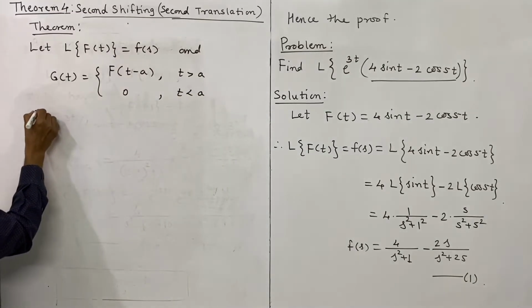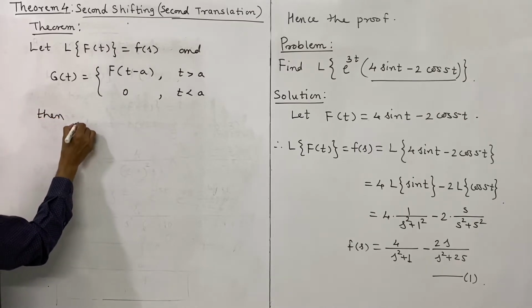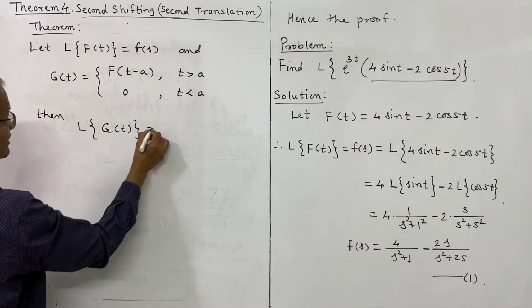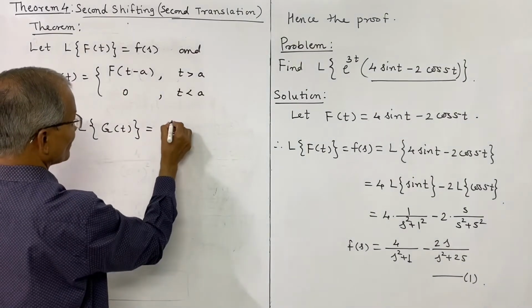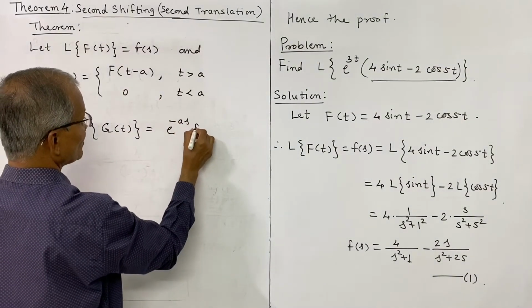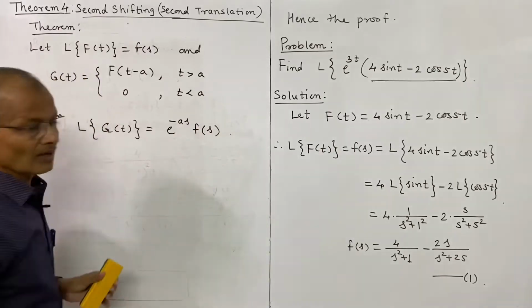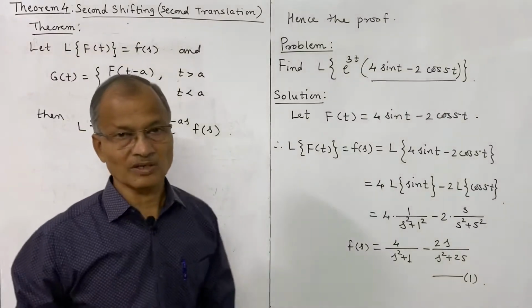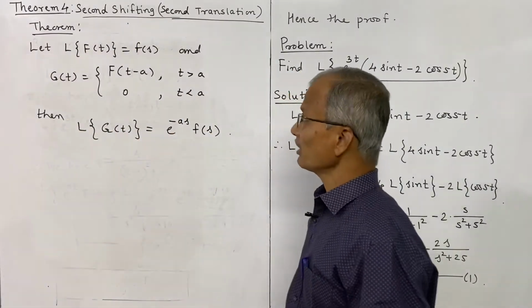Then the Laplace transform of g of t is e power minus as into F of s. So this is the second shifting or second translation theorem. Now what is the statement of the theorem?